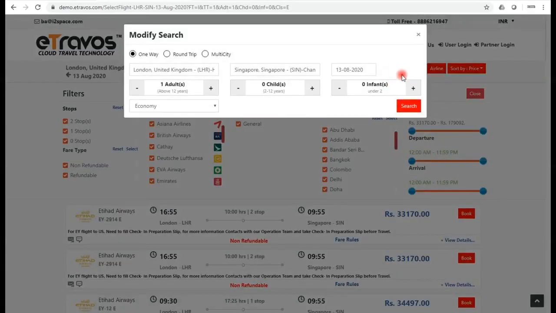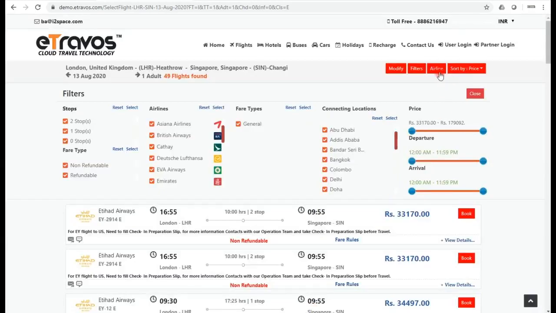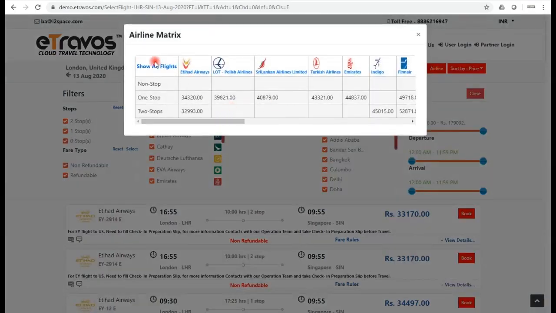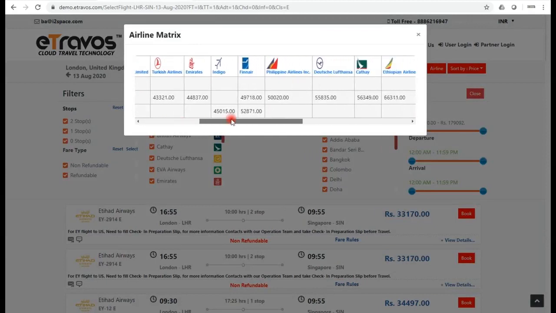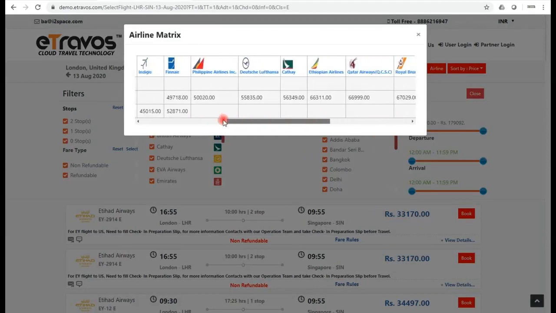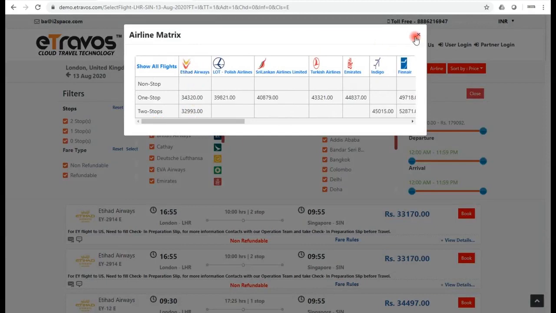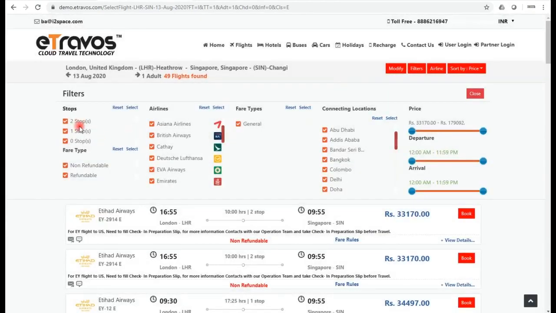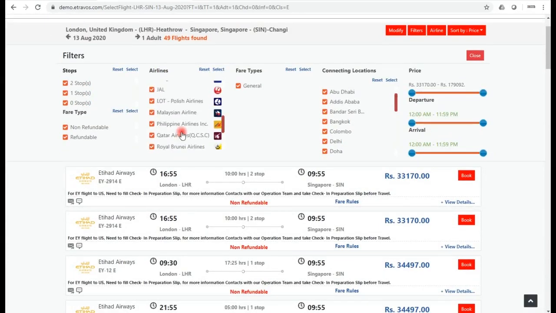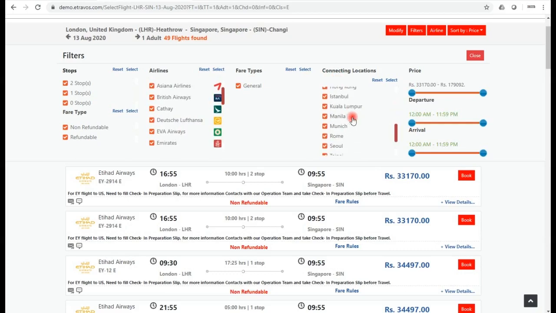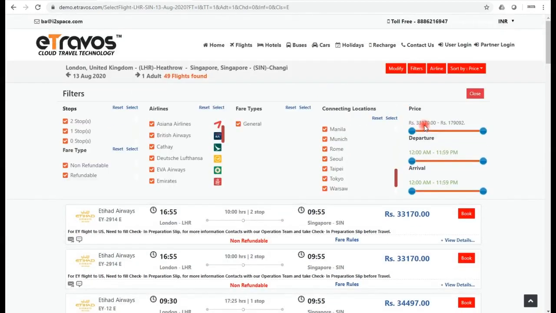Here you can modify the search and you can see the airline matrix where you can find out which flights are non-stop, one stop and two stop and which is the cheapest flight. And you can filter based on the airlines. You can see all the GDS airlines where you can select a particular airline to check the price. You can filter based on the connecting locations, price, departure and arrival.